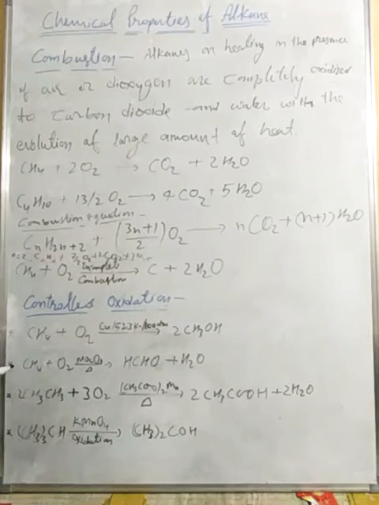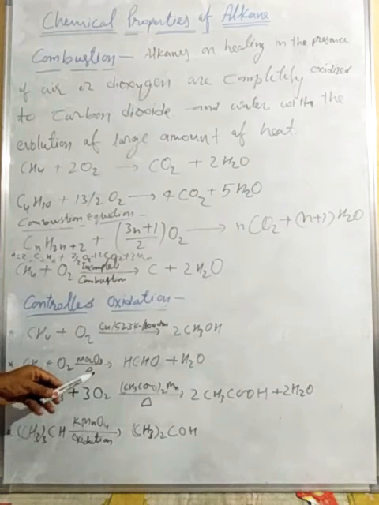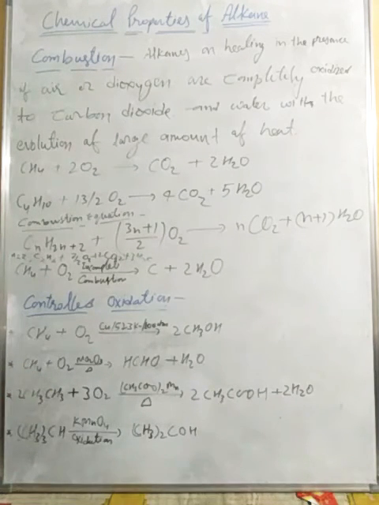Here also, CH4 plus O2 with Mo2O3 forms HCHO plus H2O, that is an aldehyde. So in this process they form an aldehyde because it is the controlled oxidation of alkane.